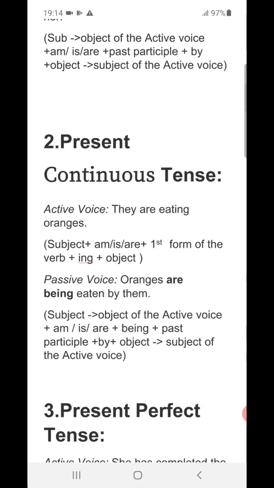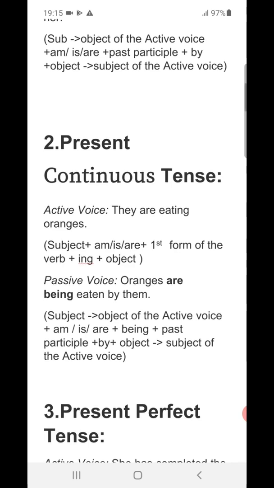Here are is suitable since they is in third person and plural in number, so are plus first form of the verb eat plus ing, so eating, plus object as usual. Here oranges is taking the place of an object. So they are eating oranges.